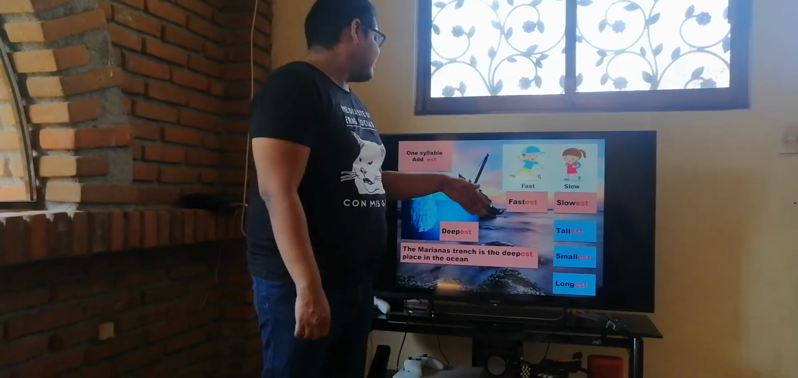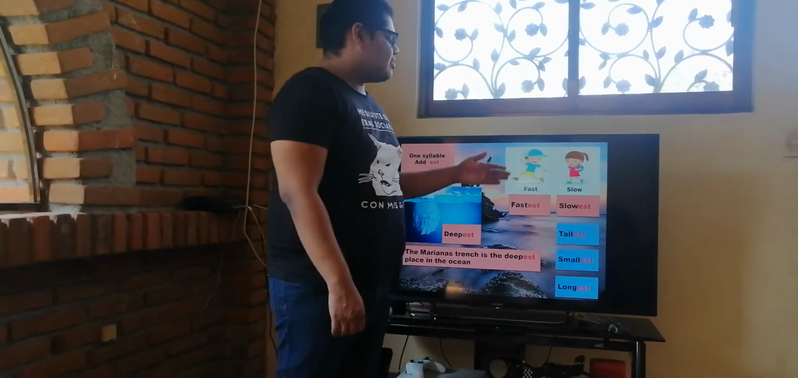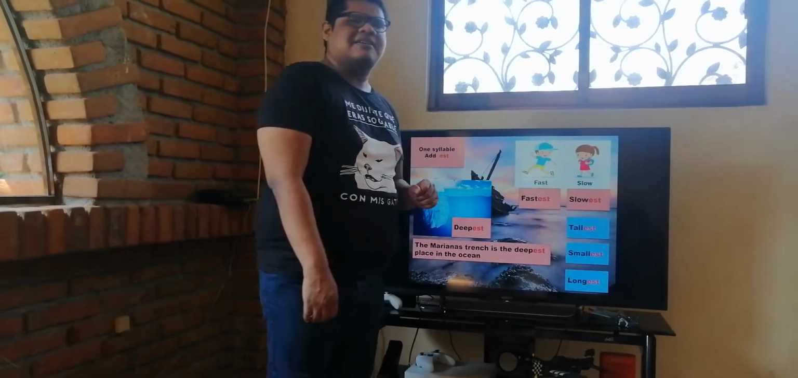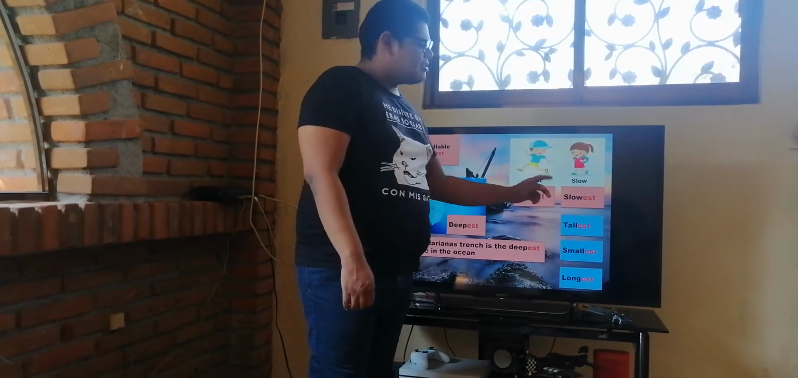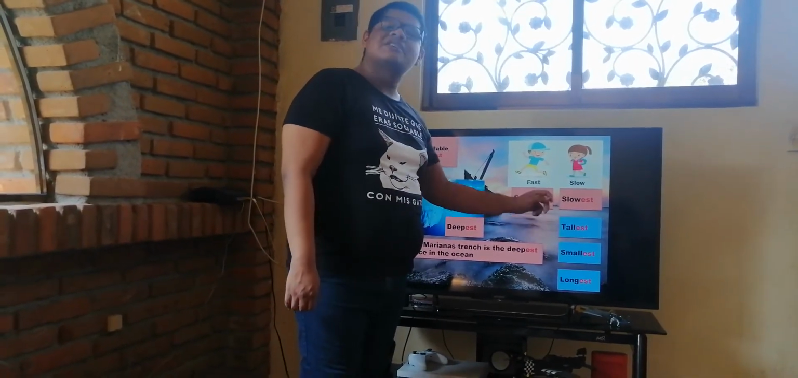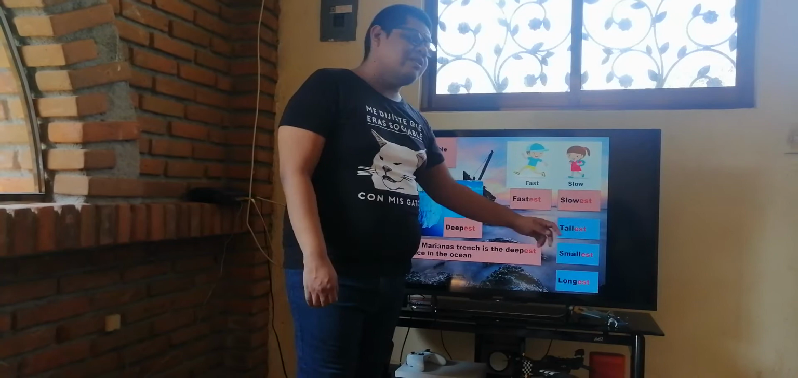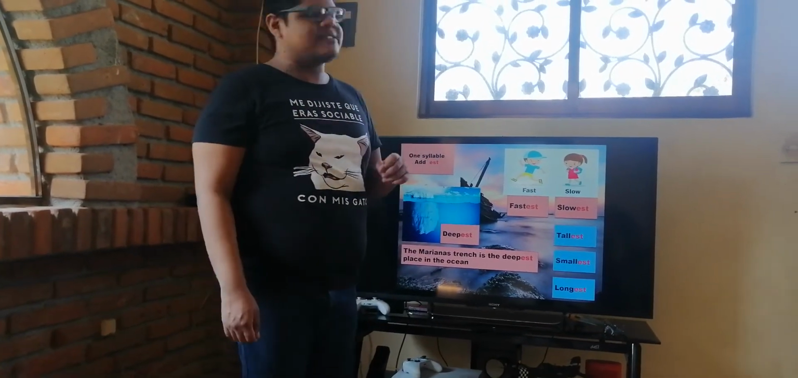So as the rule says, it has only one syllable. You're just going to add est to make the superlative, of course. So we have the fastest, the slowest, the tallest, the smallest, and the longest.